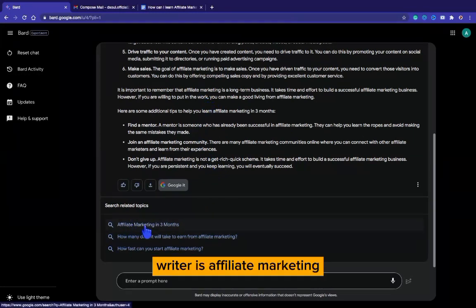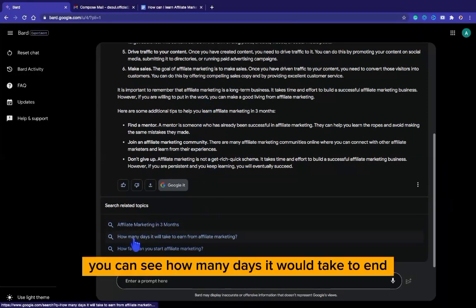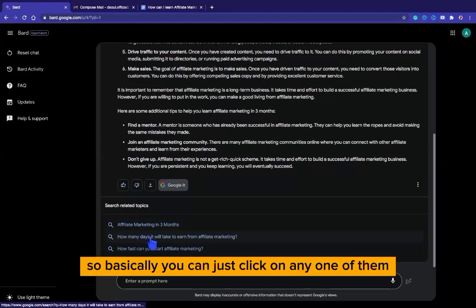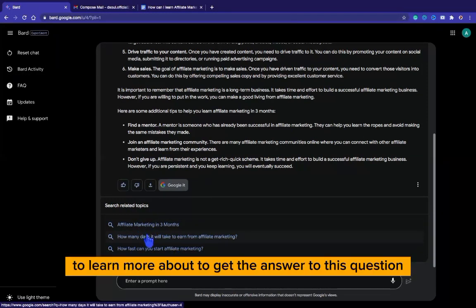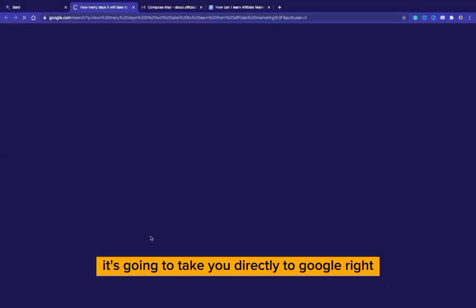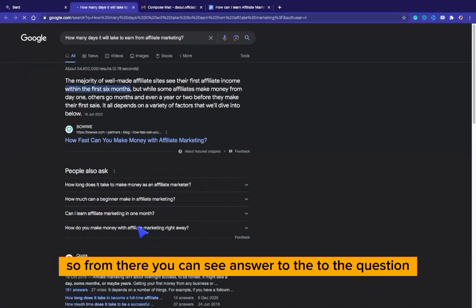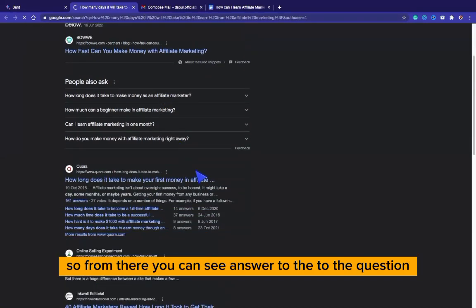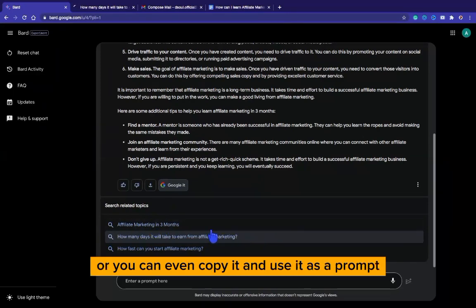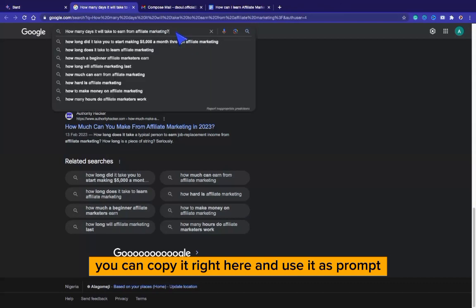So you can see the first one right here is affiliate marketing in 3 months. You can see how many days it will take to earn from affiliate marketing. And the third one is how fast can you start affiliate marketing. So basically you can just click on any one of them to get the answer to this question. Once you click on it, it's going to take you directly to Google, right? So from there you can see the answer to the question. You can even try another question, or you can even copy it and use it as a prompt. You can copy it right here and use it as a prompt.